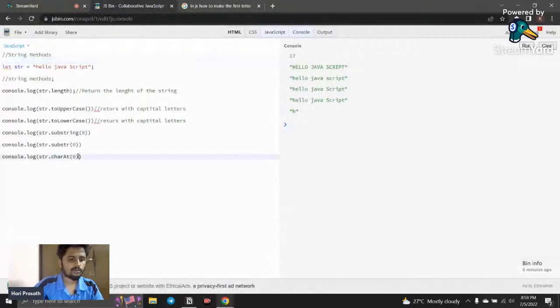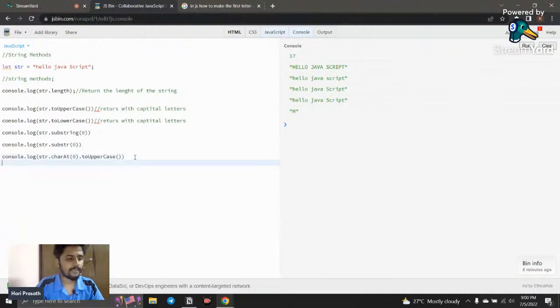right? So here what I'm going to do, I just put dot toUpperCase, and I'm just going to use this method. Okay, and I just refresh it, and you can see you will get the first letter in uppercase here, or otherwise you can store it in a variable. Okay, so you can change that and you can get the entire paragraph itself. Okay, so this is all about strings.